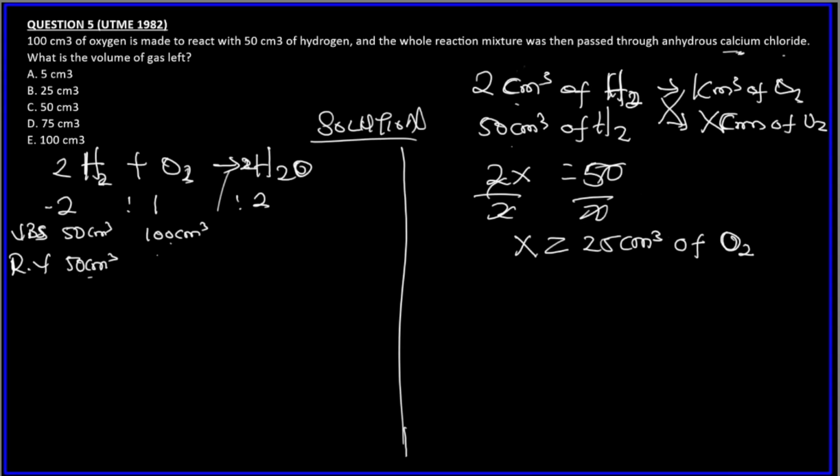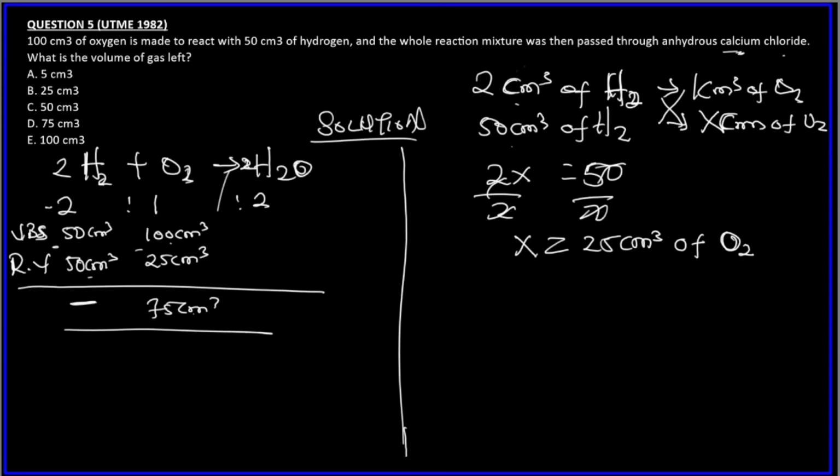So this is the reacting volume. 25 centimeter cube of oxygen gas is the reacting volume. So we subtract it to find the remaining amount of the excess reactant. So this is 0, and this will be 100 minus 25, which is 75 centimeter cube. After reacting, 75 centimeter cube of oxygen gas will be remaining because it's the one in excess. This one cannot remain because it is the limiting reagent, it will be used up. So the answer is 75 centimeter cube.